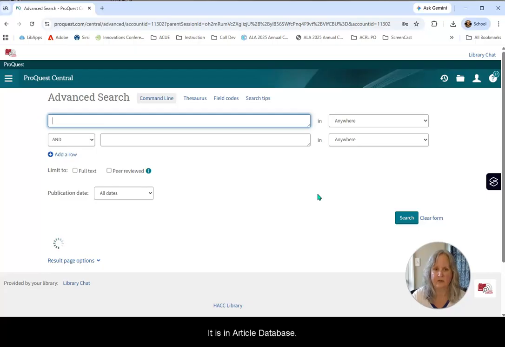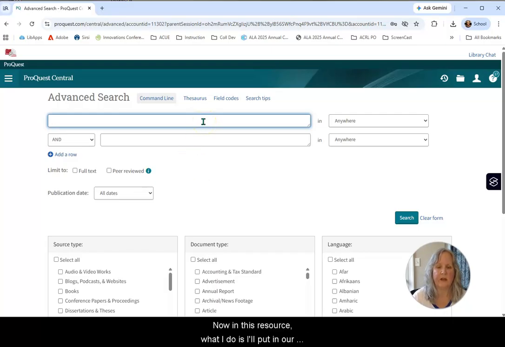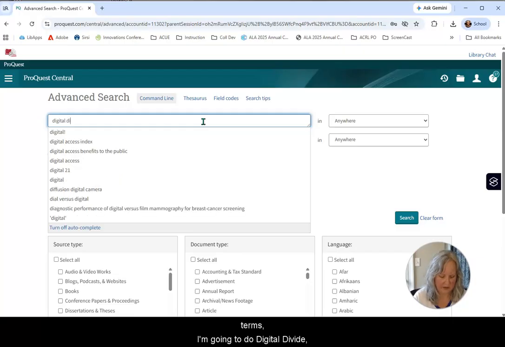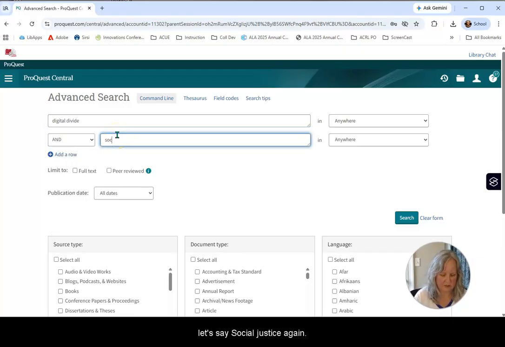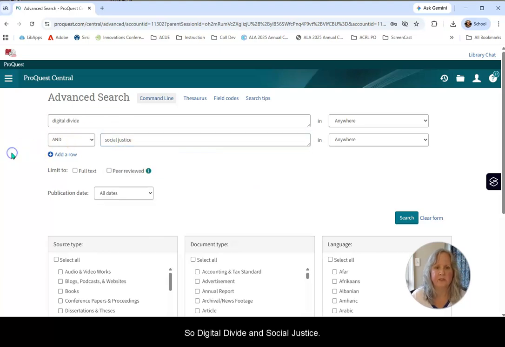It is an article database. It has thousands, tens of thousands of articles in it. And so you're just going to be searching for your topic to see what you can find. Now, in this resource, I'll put in our terms. I'm going to do digital divide, let's say social justice. Again, digital divide and social justice.